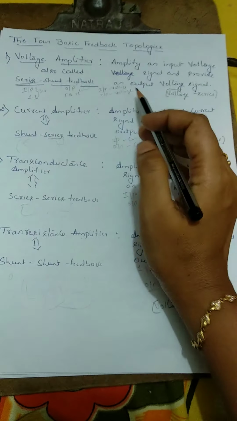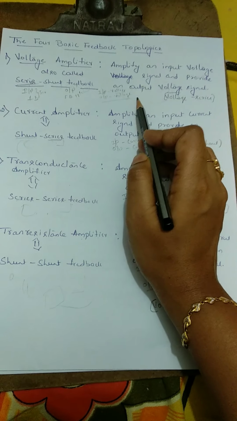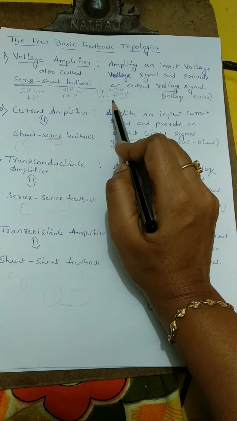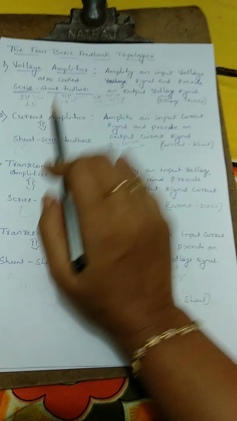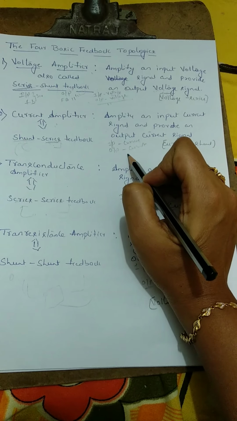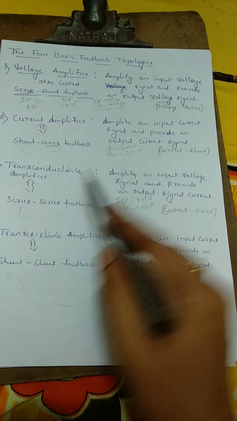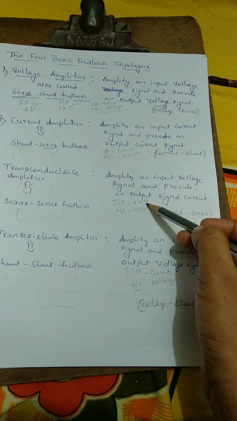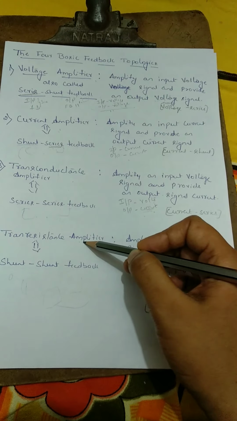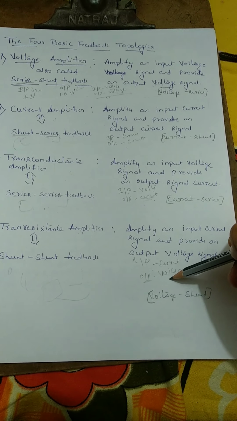In the voltage amplifier, input is voltage and output is also voltage, so no confusion. In the current amplifier, input is current and output is current. This is also no confusion. Whereas in the transconductance amplifier, if you give input voltage, you will get the output as current. The transresistance is the opposite of transconductance. That is, if you give input as current, you will get output as voltage.